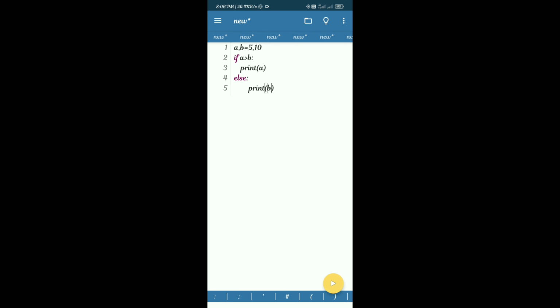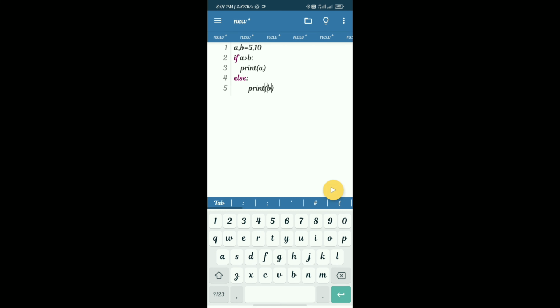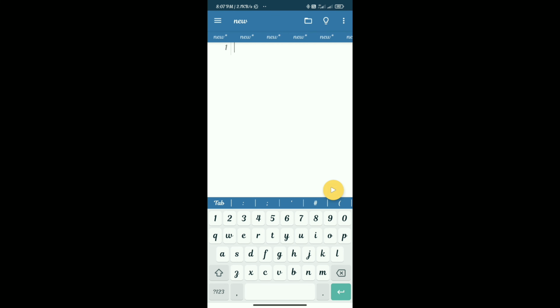It means that indentation is specific to a block only. Each block has a different indentation level, so we have to set the indentation level for multiple lines of code if there are multiple statements. Now we quickly make a new screen and write some code, and I will fast forward it until the code is complete so that time will be saved.